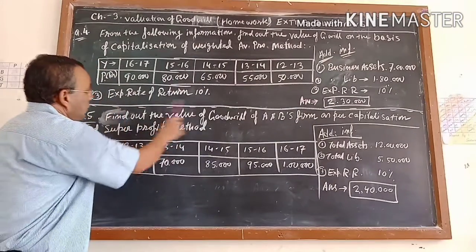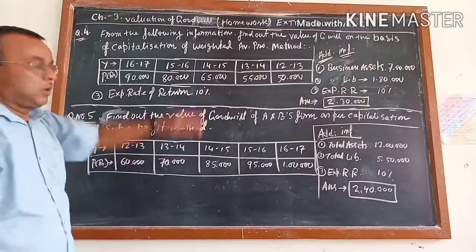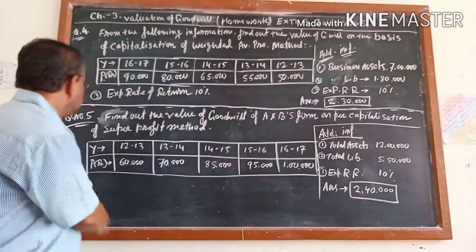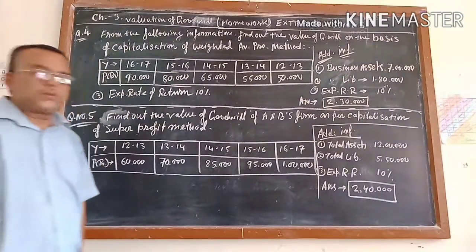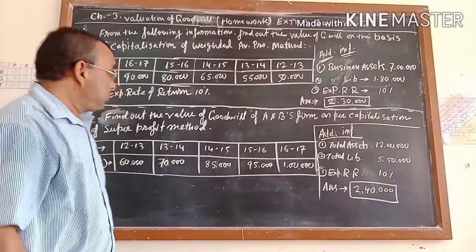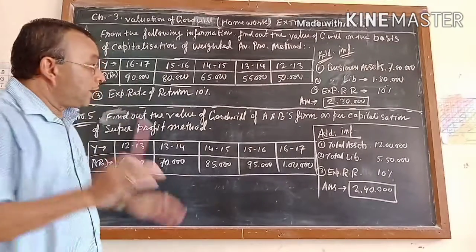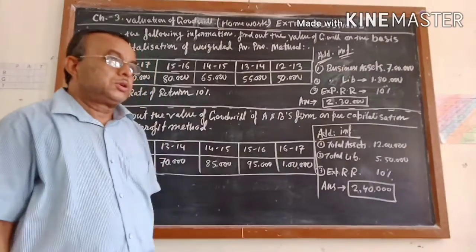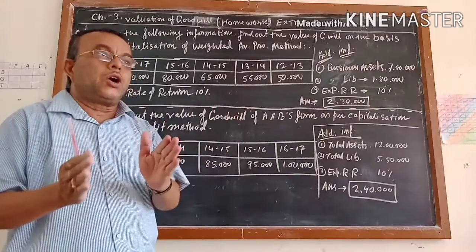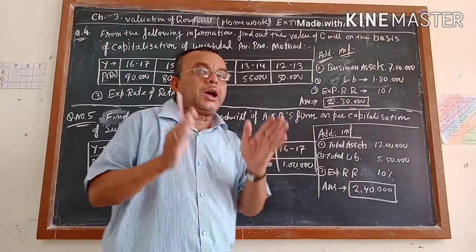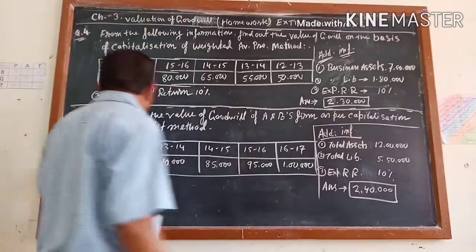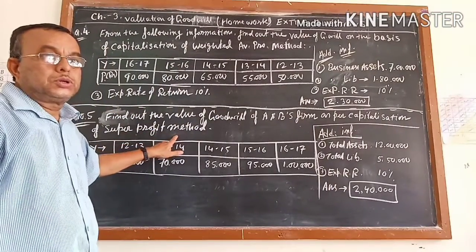The expected rate of return, I have written it here. This is question number 4. The last question, question number 5. You see, it is neither the super profit method nor the capitalization profit method, but a merge of the third and fourth methods: capitalization of super profit method.